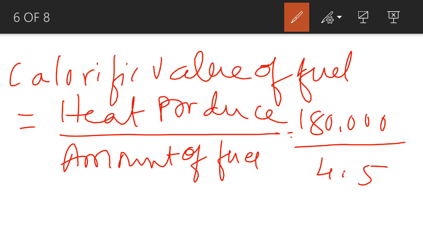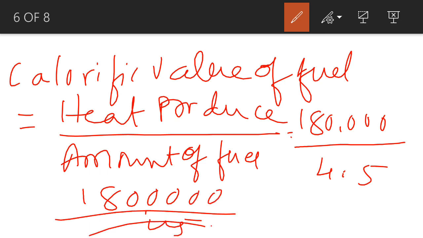So removing this point, cancelling it, we will get 10 and 45 fours will be 180. So if we remove the point, we have to add one more 0, divided by 45. 45 ones are 45, fours are 180. So the answer will be 40,000.